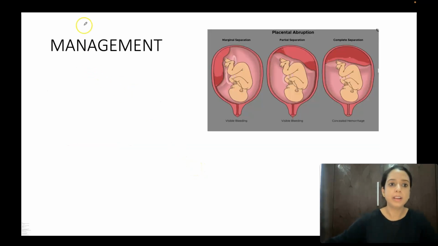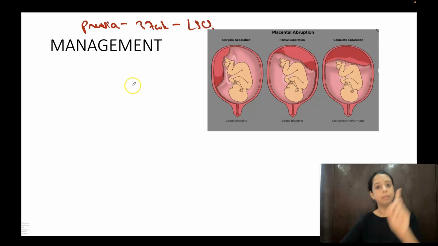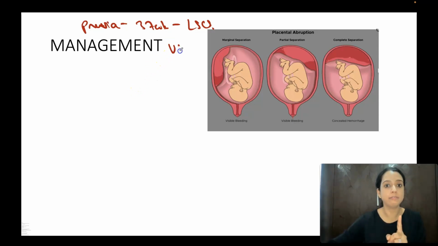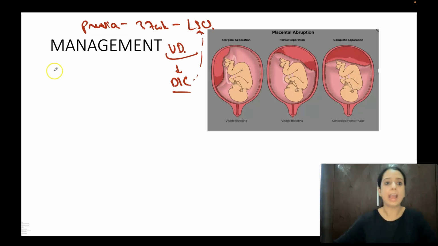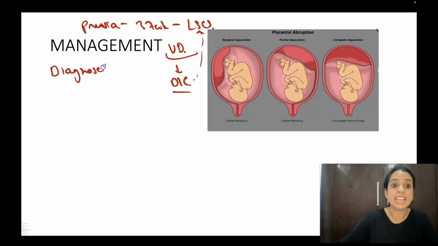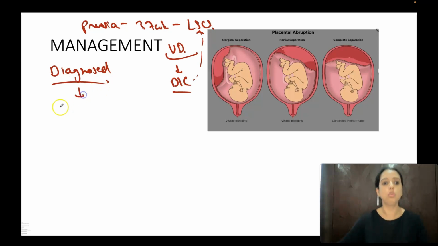Management. Placenta previa का management क्या था? मैं लिख देती हूँ so that you will not forget. Generally it subsides on its own. तो आप patient को term तक ले जाते हो and then you do LSCS. In abruption the patient progresses very well if you induce her. She progresses very well. So mode of delivery in abruption is always vaginal. First, she progresses well. दूसरा, you know there is risk of DIC. So a person who has a risk of DIC, you will not tend to do LSCS in her. So you always try to do vaginal delivery in abruption as soon as it is diagnosed. So आप conservative management abruption में नहीं करते हो. As soon as you diagnose, you go for vaginal delivery in abruption.